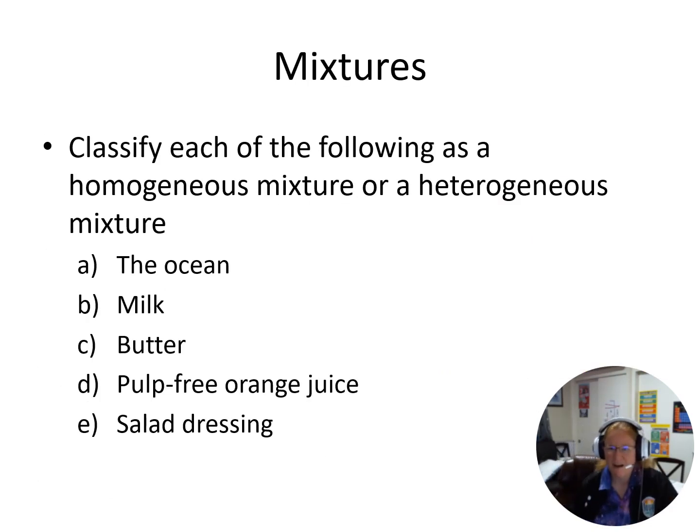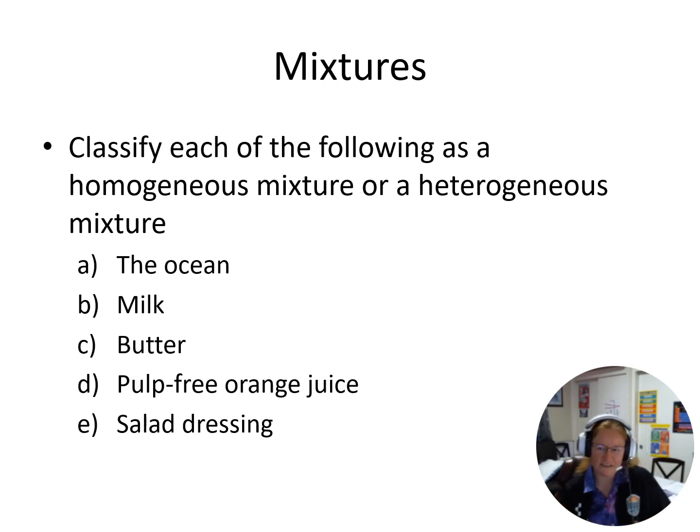Let's just think about mixtures for a moment and think about homogeneous versus heterogeneous mixtures. So the ocean, what do you think that would be? Well, it could probably be based on how far away you are. If I'm looking at it from a distance, I'd probably classify it as homogeneous. But if I'm up closer to the ocean, I can usually start to see some of the individual stuff in there, because usually there's sand floating around and there's kelp floating around.